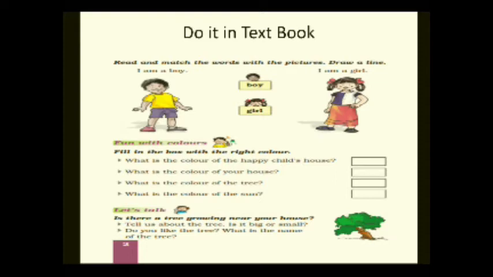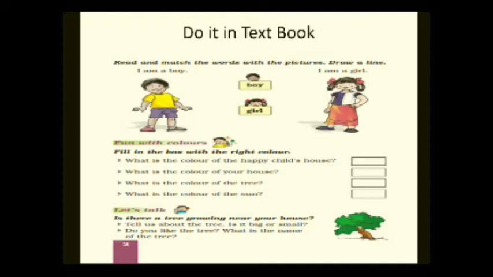Now children, you have to just move in your surrounding and see if there is any big or a small tree, and you have to find out what is the name of the tree, like which tree is that. Is it a neem tree, or is this a banyan tree, or this is a coconut tree? You have to find it out, and you have to talk about that tree. So make a video and speak about the tree in 3 to 4 sentences and send it in the group. You have to mention the name of the tree also, what you have seen in your surrounding.